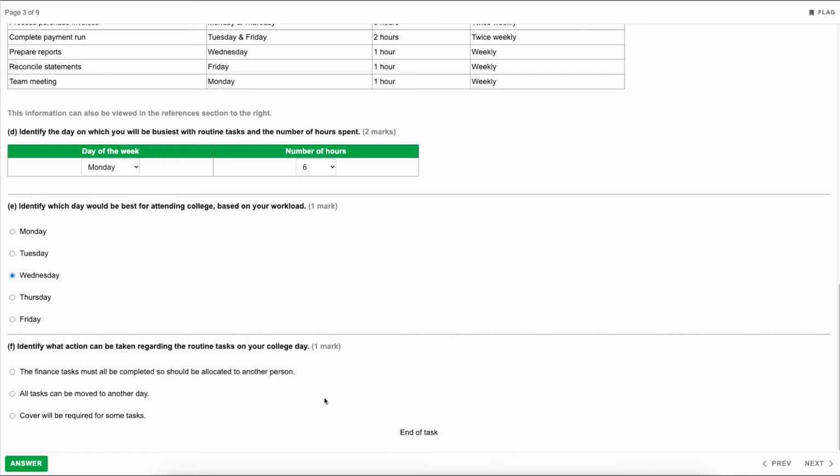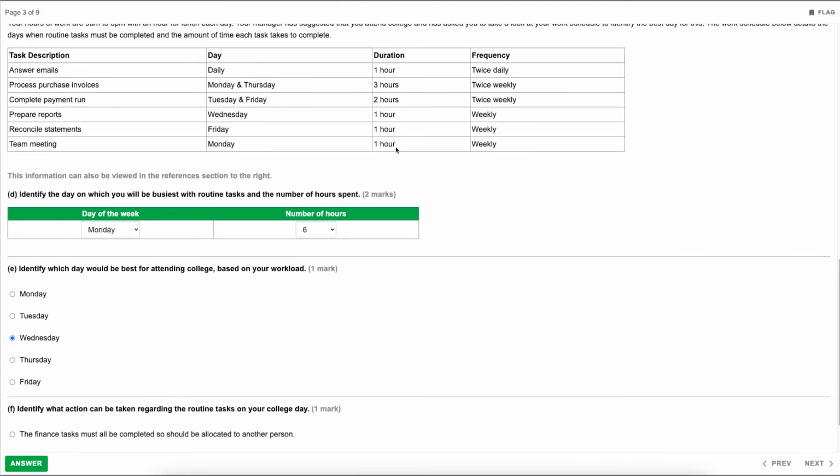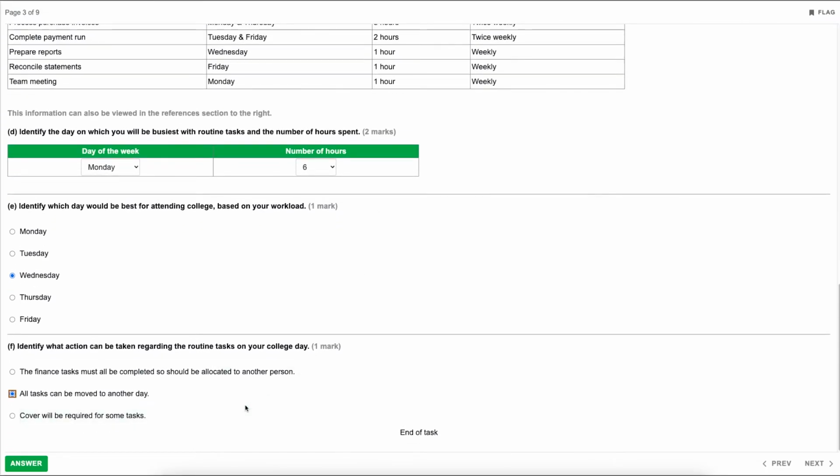But what I would say for this example, bear in mind there is capacity on other days, that all tasks could be moved to another day, because we've also got Friday, which is particularly quiet as well. We've got plenty of time in which we could do our current jobs on a Wednesday, so preparing reports, and we could also answer any emails on a Friday. Therefore, the best course of action here would be to move the tasks to another day.